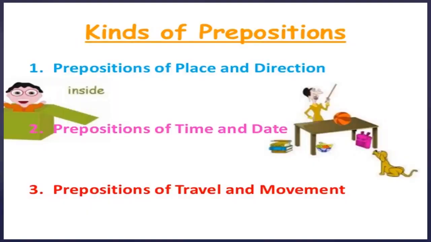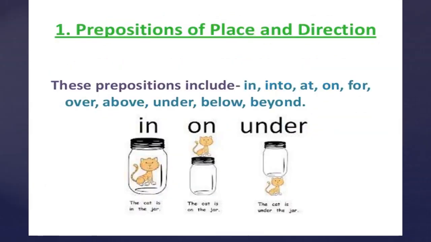Let's see the kinds of prepositions. First, prepositions of place and direction. Second, prepositions of time and date. Then prepositions of travel and movement. Prepositions of place and direction, as the name suggests, include these prepositions: in, into, at, on, for, over, above, under, below, beyond. They are used to indicate place or direction. They come under this category, prepositions of place and direction.